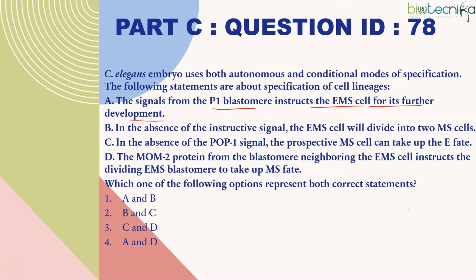So based on that, if you see, the signal from P1 blastomere instructs EMS for its further development. No, it's not P1, it's actually the P2 which is giving the signal. In the absence of instructive signal, EMS cell will divide into two MS cells. Yes, because the instructive signal is from P2, then EMS doesn't get the signal to form endoderm, it becomes MS. So B is right. In the absence of the POP1 signal, the prospective MS can take up E fate because anyways POP1 is not there. So how will mesoderm be specified? It takes up endodermal fate only. So C is also right. Yes, second option is the right answer.